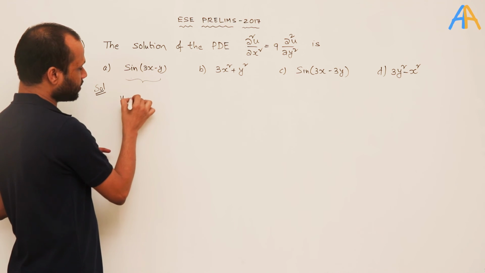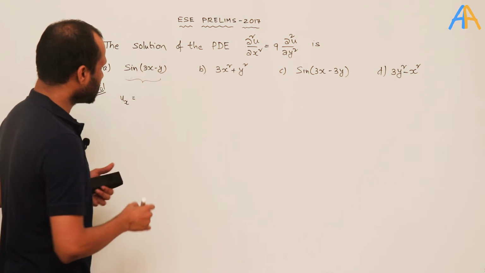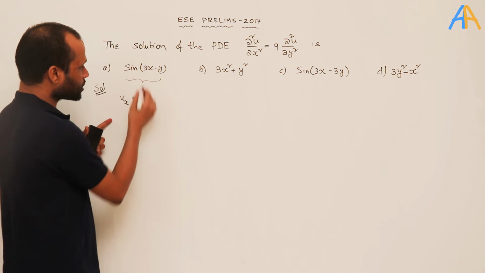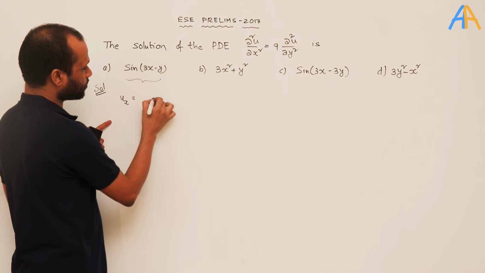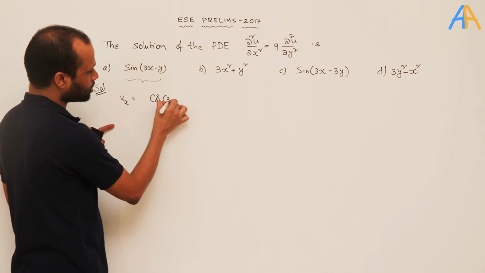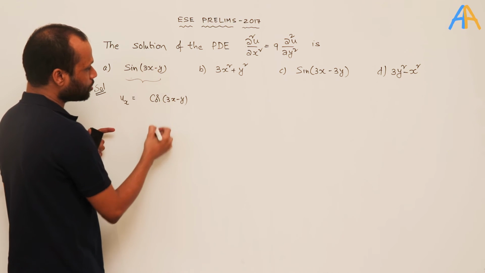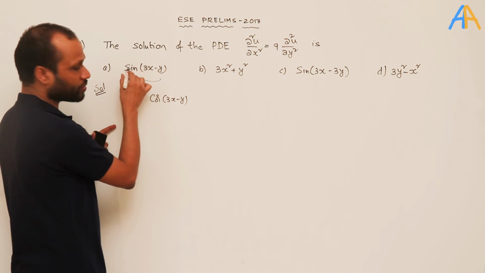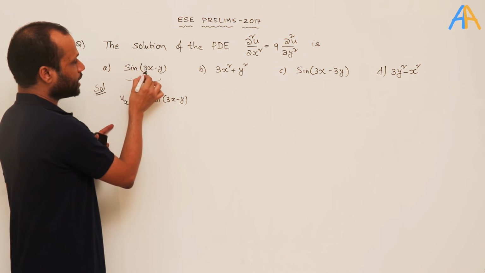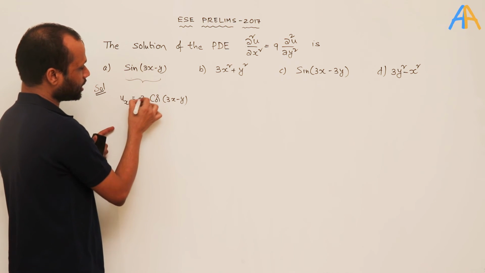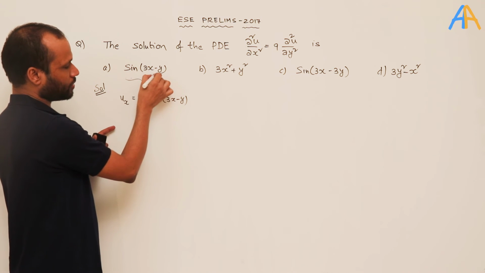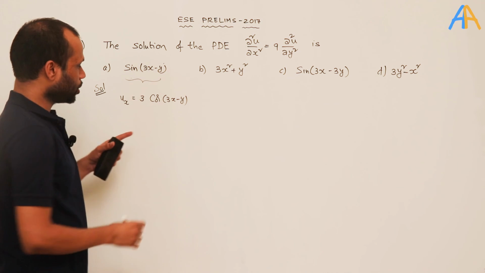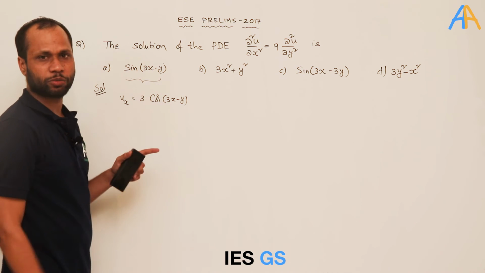So what is its first derivative? I will write it as ux, u suffix x. First derivative will be: sin(3x − y) becomes cos(3x − y) into the derivative of (3x − y) with respect to x. The derivative of 3x with respect to x is 3, and the derivative of y with respect to x is 0. So the first derivative is 3 cos(3x − y).